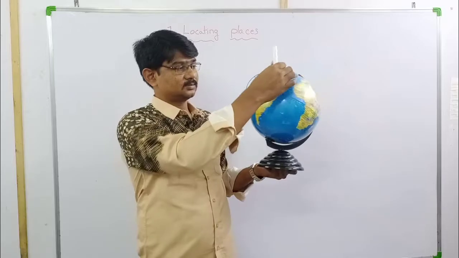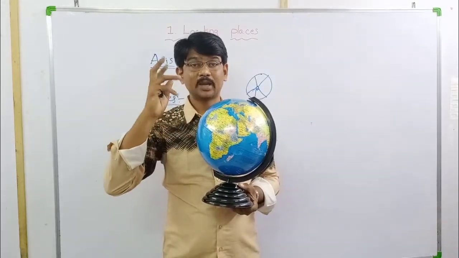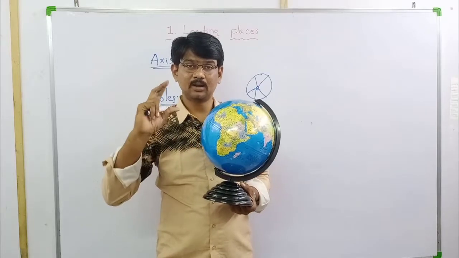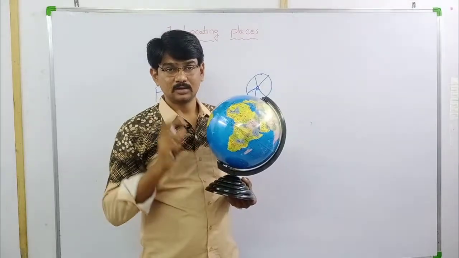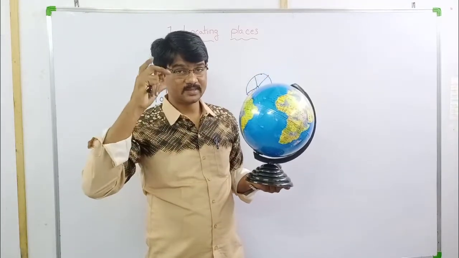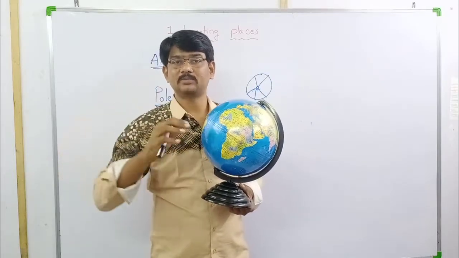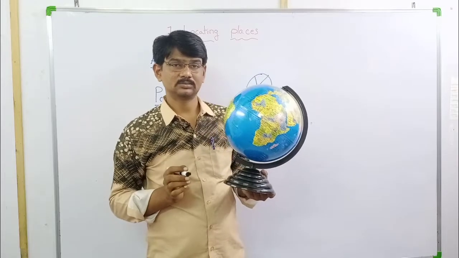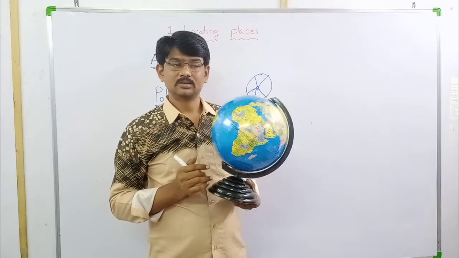These lines and the axis are imaginary things. We are just imagining these lines. Why? To understand the structure of the earth clearly and to locate places with clarity.